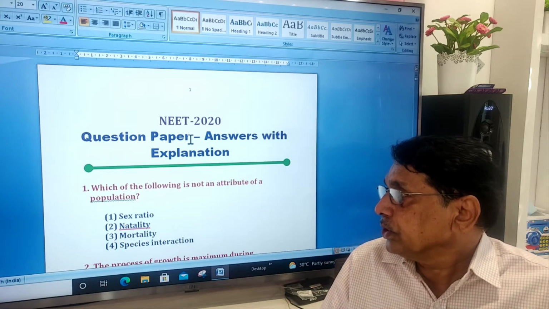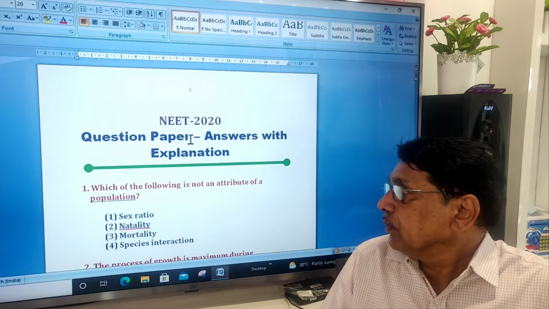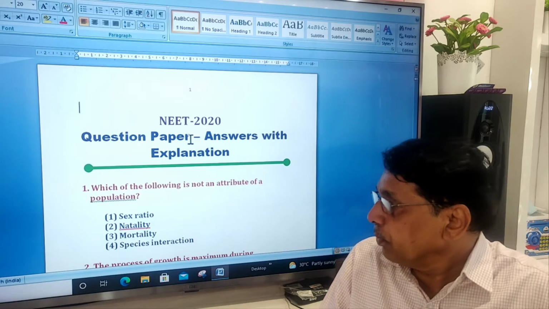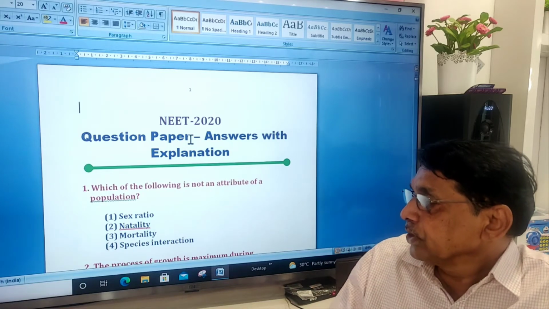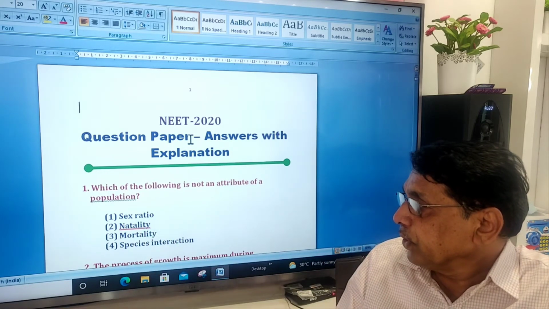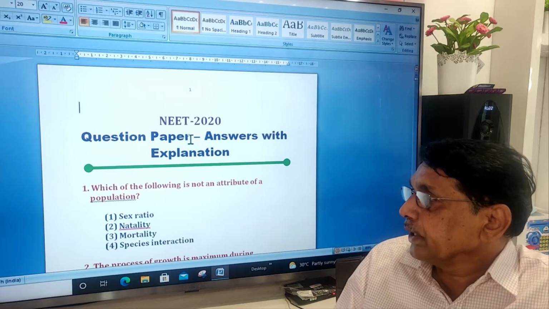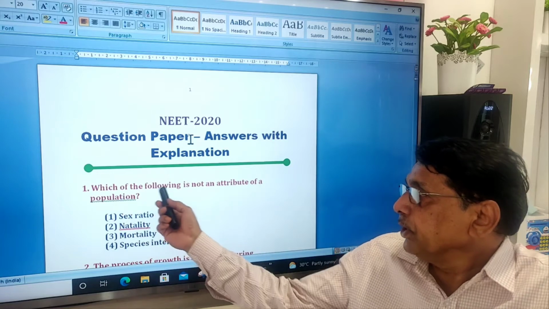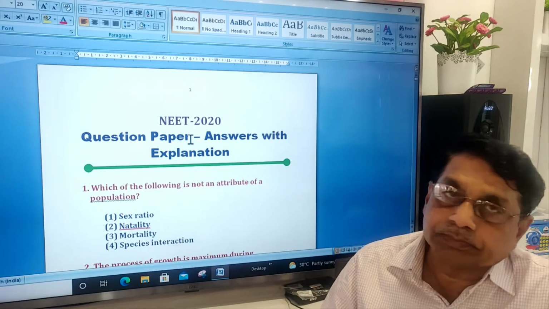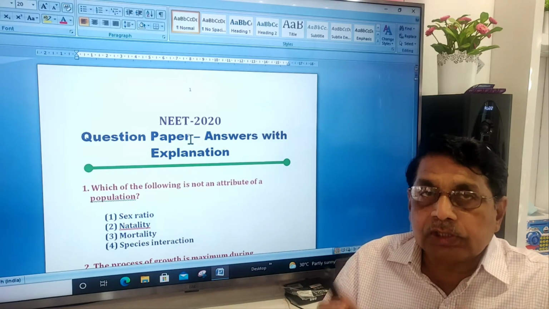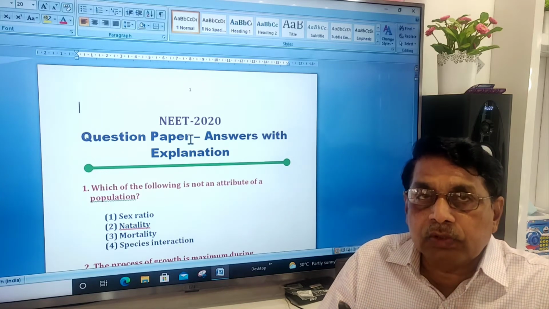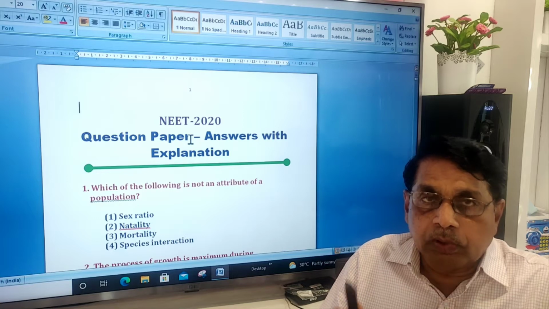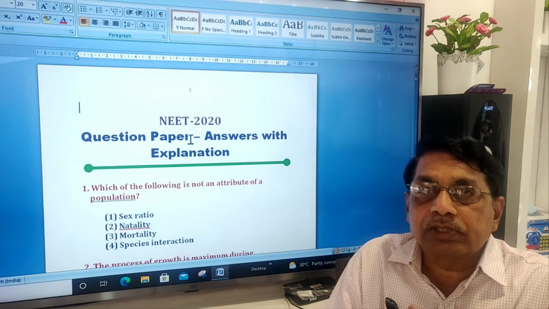The first question is, which of the following is not an attribute of population? Sex ratio, natality, mortality, species interaction. Here they are asked the attribute of the population. Population is a group of individuals of a single species.